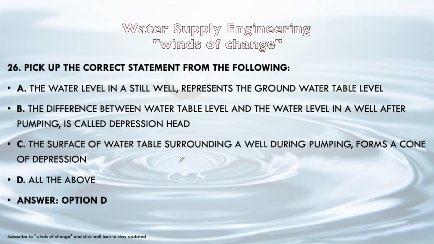In a still well, the groundwater level will be represented. The difference between water table and water level in a well after pumping is called depression head. And the surface of the water table surrounding a well during pumping forms a cone of depression. So all the above statements are correct.